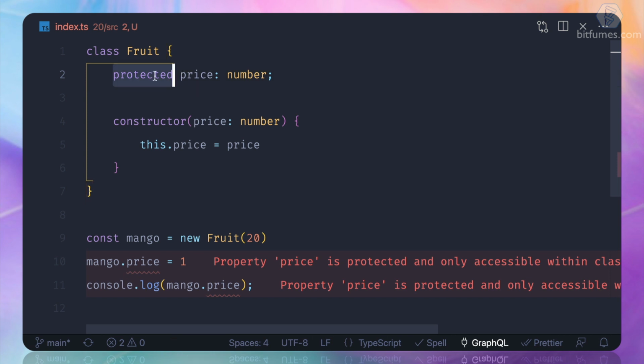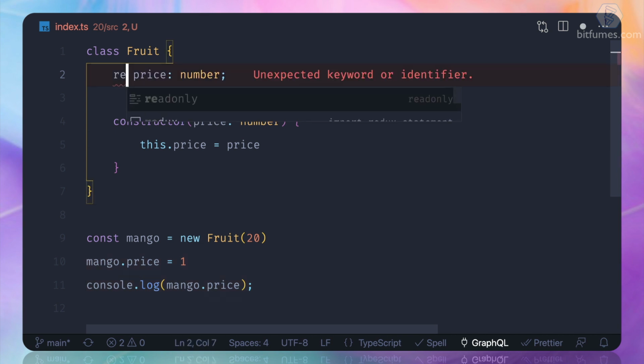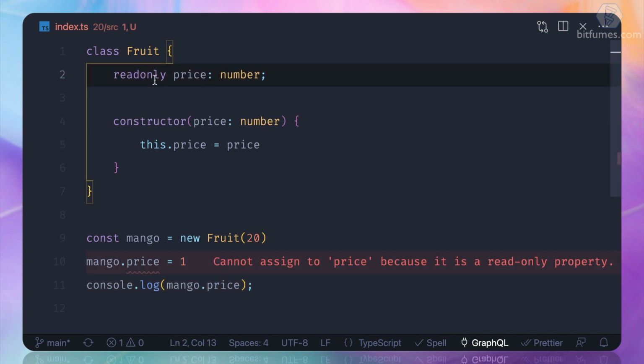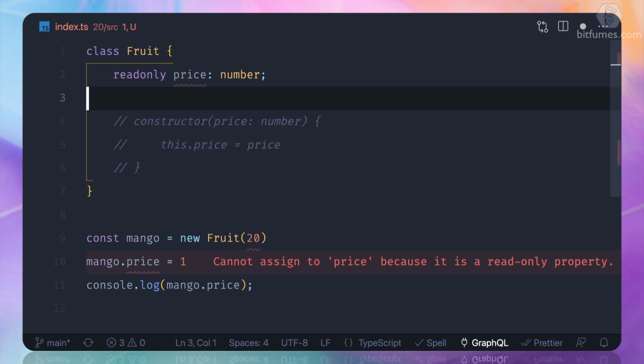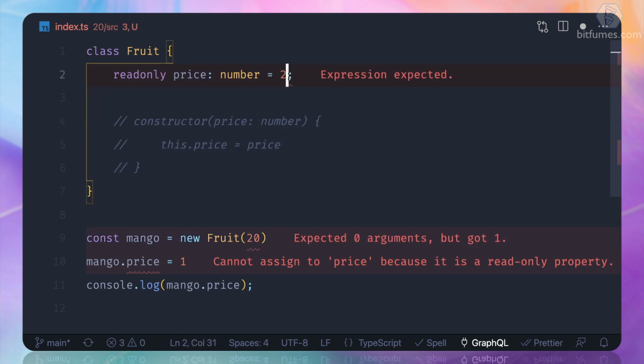So instead of creating public properties or private or maybe protected, we can just say I need it as a read only. That means no one can assign the value once its value is assigned, either in the constructor or here, just like this.